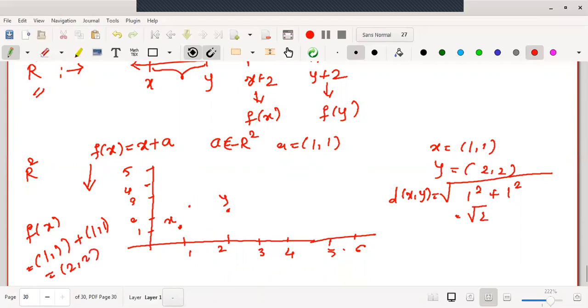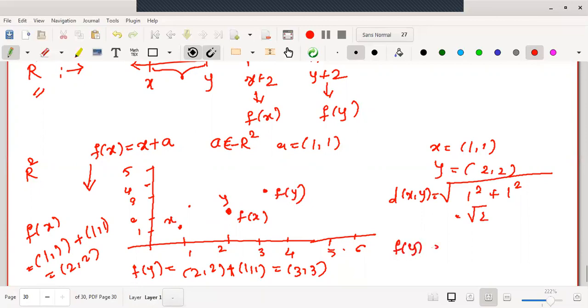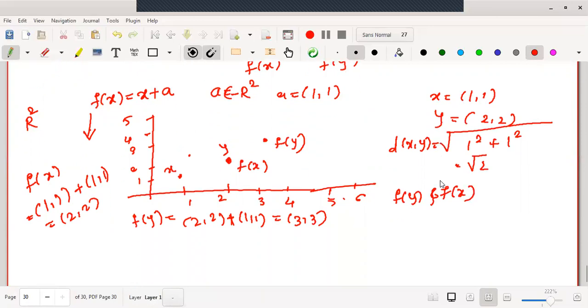Right, this is the position of our f of x. Right, now what about f of y? For f of y, y we have taken to be 2 2, and what is the added vector? 1 1. Therefore the resultant element we will get is 3 3. Therefore where is the location of 3 3? Here will be the location of the vector 3 3, and this will be f of y. Now we will find out the distance between f of y and f of x. Okay, what is the coordinate for f of y? Coordinate of f of y is 3 3. Coordinate of f of x is say 2 2.